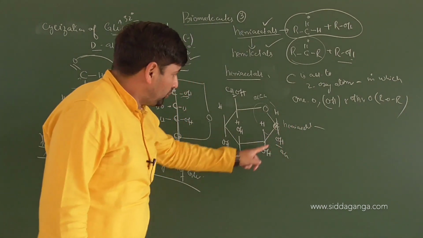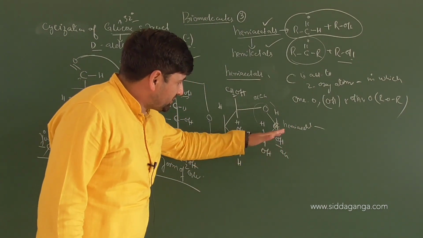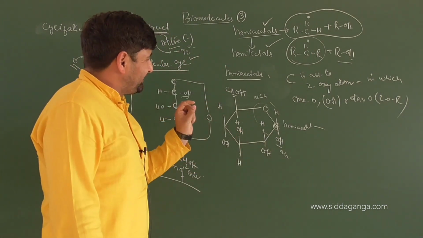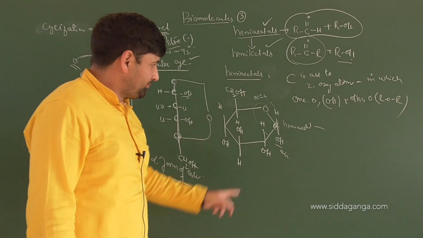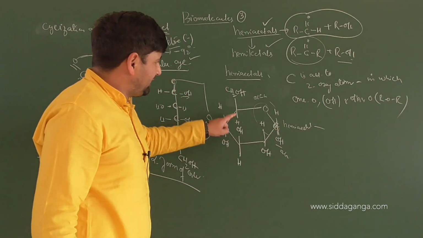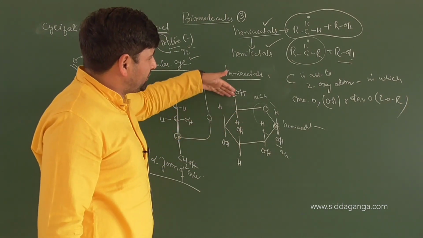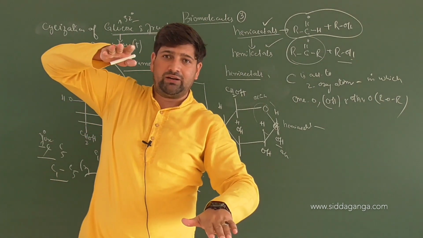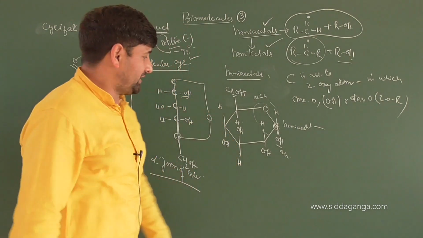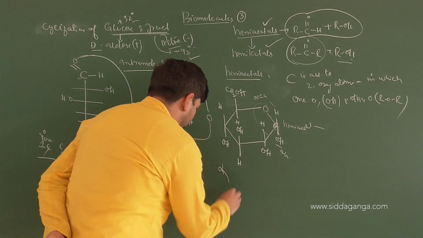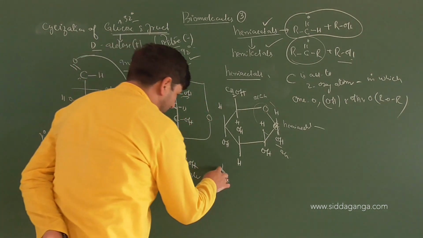Am I clear? OH is present where? OH is present down the plane, and here CH2OH is present above the plane. Such an isomer in which on carbon number 1 we have OH downwards, and on carbon number 5 we have the CH2OH group on the upper side. So it's like this, one down and one up. So is it cis or trans? This is trans. This one is called the alpha form of glucose. What form? Alpha form of glucose. So it will be alpha.